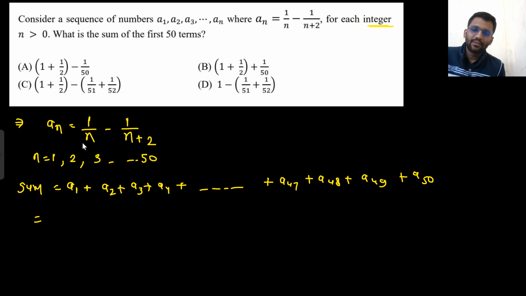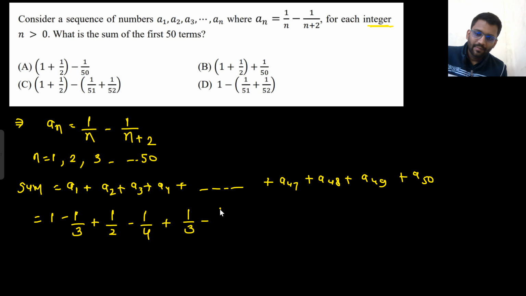So let's write down the value of a1. That would be 1 by 1 minus 1 by 3. Put n equals 1 here, it will be 1. Put n equals 1 in the second term, it will be 1 by 3. Let's find the value of a2. It would be 1 by 2 minus 1 by 4. The value of a3 would be 1 by 3 minus 1 by 5. The value of a4 will be 1 by 4 minus 1 by 6. It will keep on going like this.